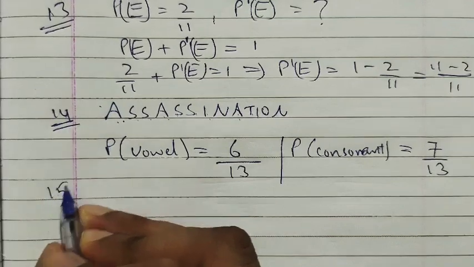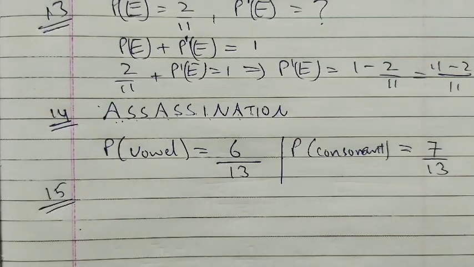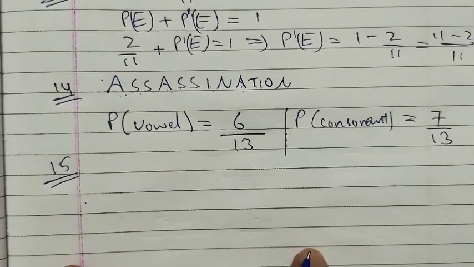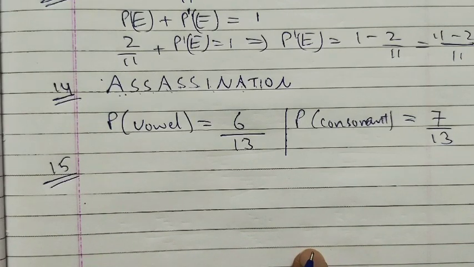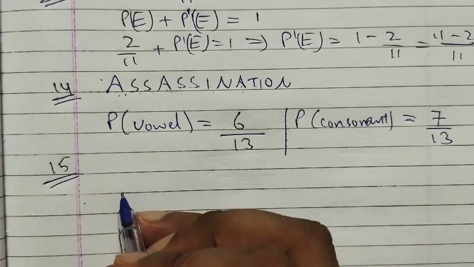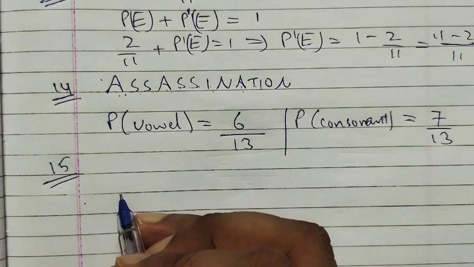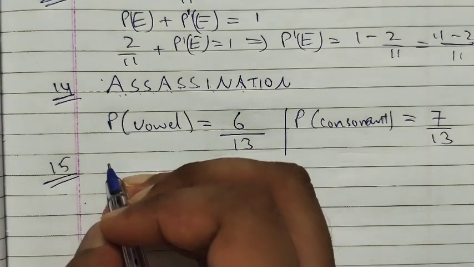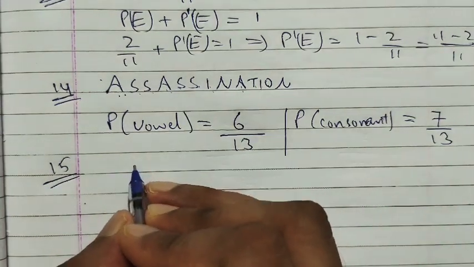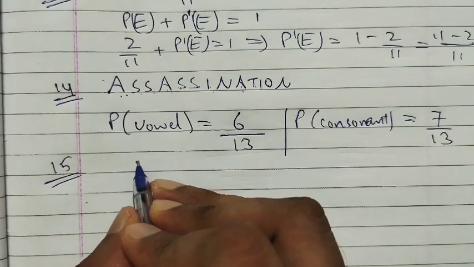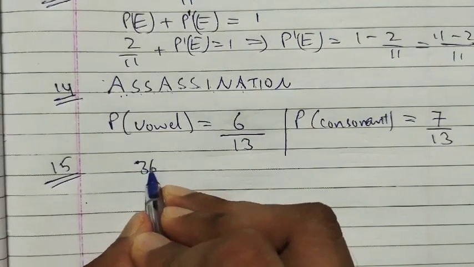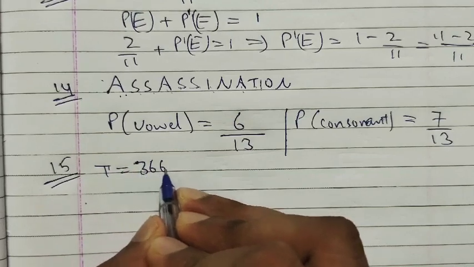Next, 15th. Find the probability that a leap year selected at random will have 53 Sundays. Okay, so this is somewhere a standard question. A leap year has 366 days, right?